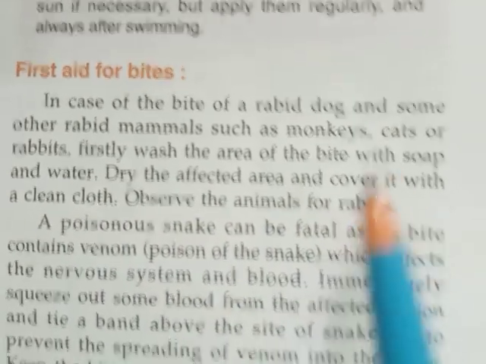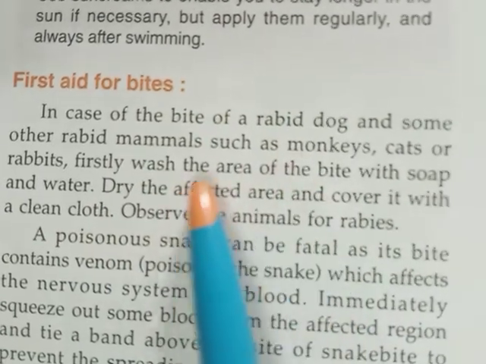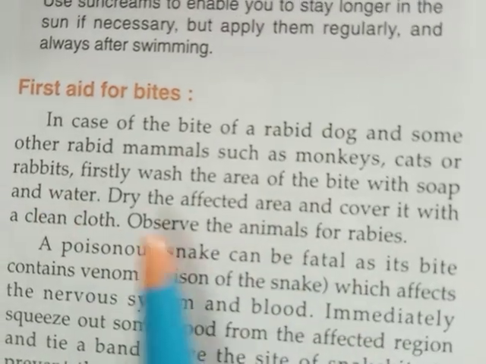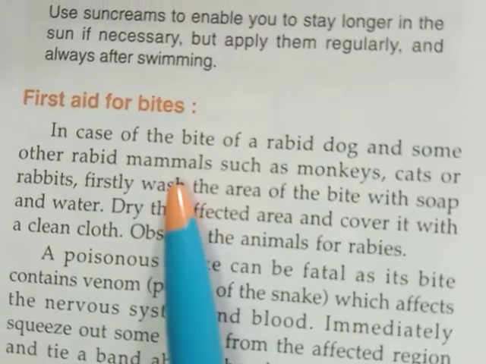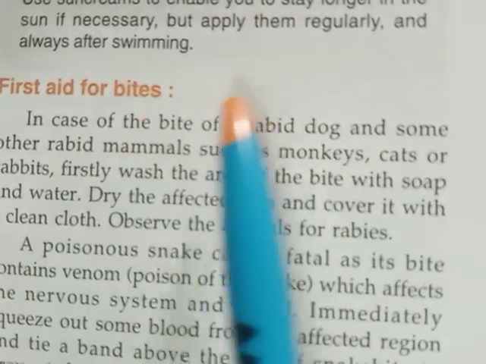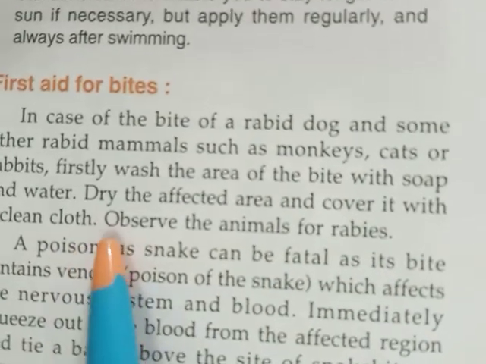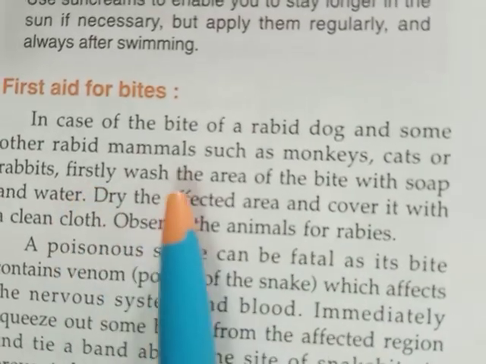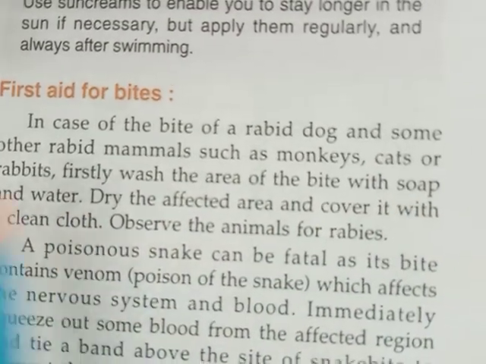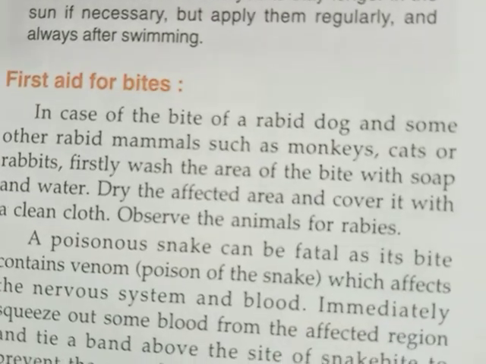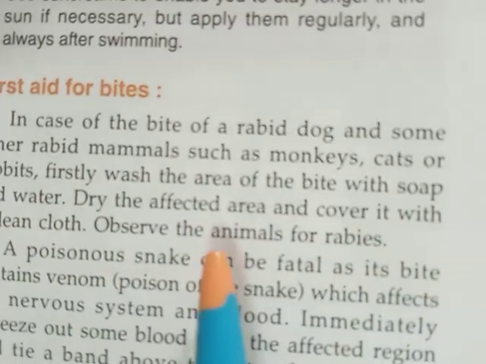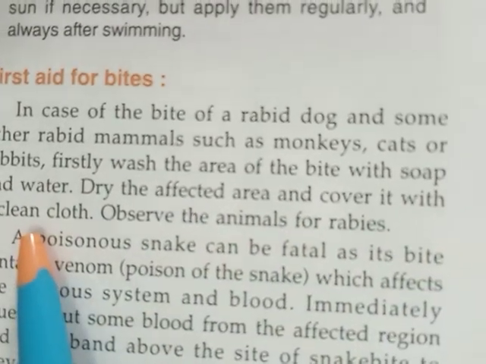Now, rabid animals means the animals that cause rabies in human beings. So, it is caused by the bite of the dogs, mammals like monkeys, cats and rabbits. Suppose if any of these animals bites you, what you have to do? You have to first wash the area of the bite with soap and water. Rub it with this soap and then clean it with water, and then dry the affected area and cover it with a clean cloth. That is very, very important.